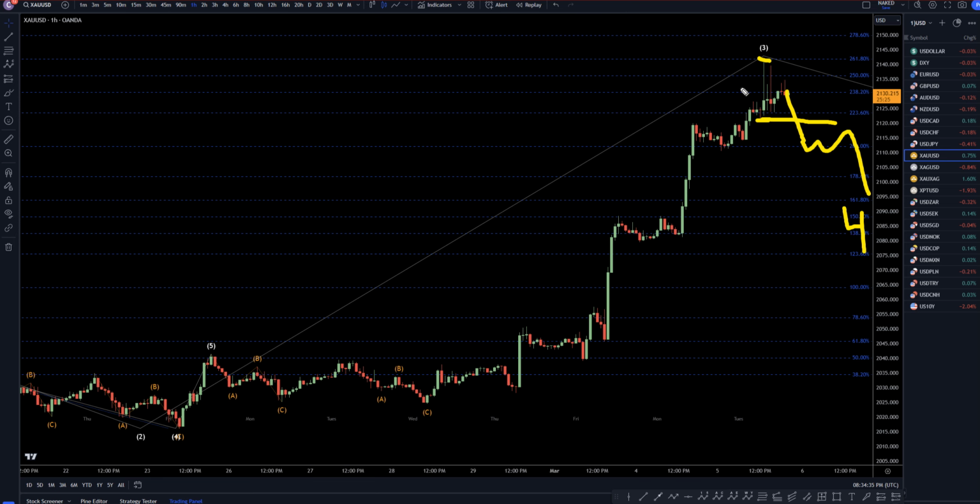Until that happens, definitely be cautious because there's definitely no proof that this trend is over besides the fib bounce. It could possibly make a higher low and just keep on going up. So definitely I would wait for a break of structure to the downside before I would think about shorting it.